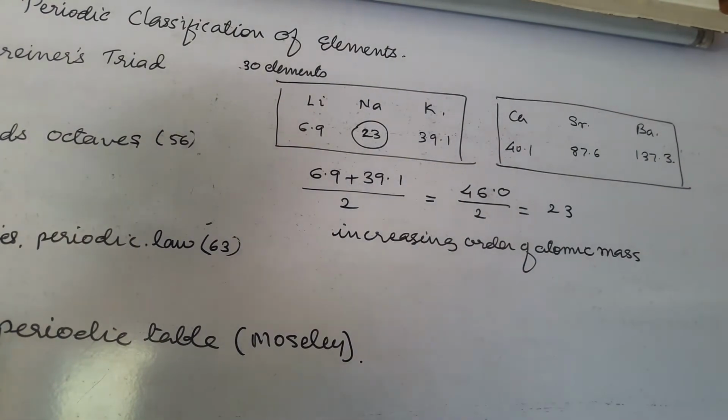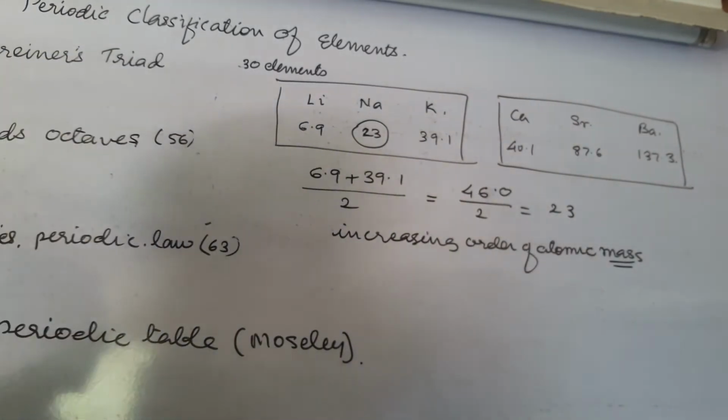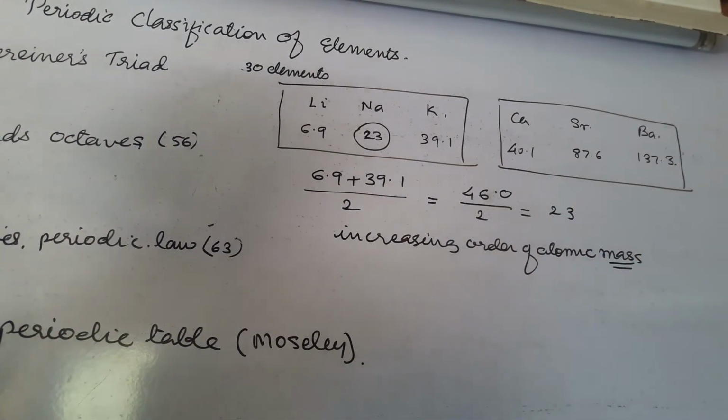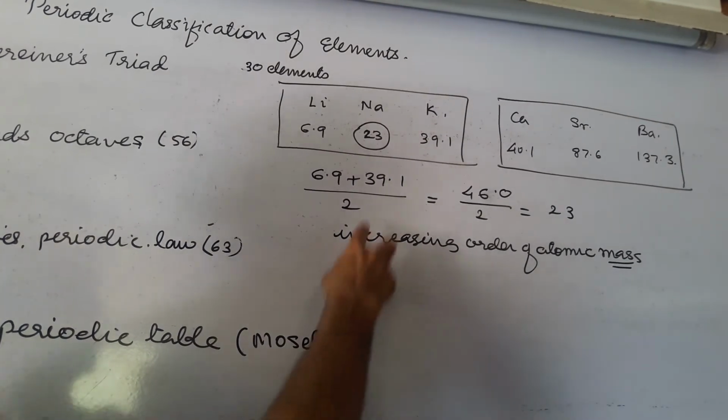Because they took the atomic mass, and atomic mass is not in series. As the number increases, atomic mass does not increase uniformly. And that's why he has used the word approximately.